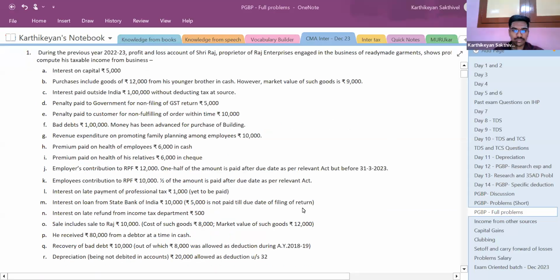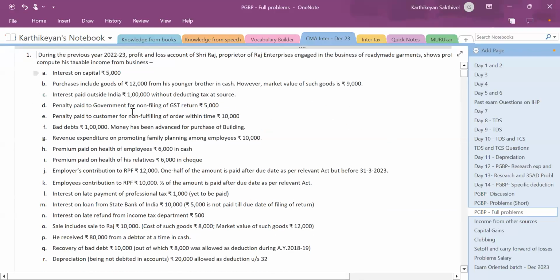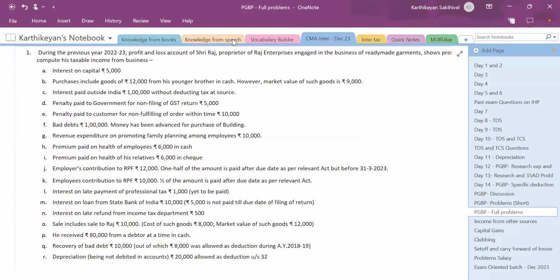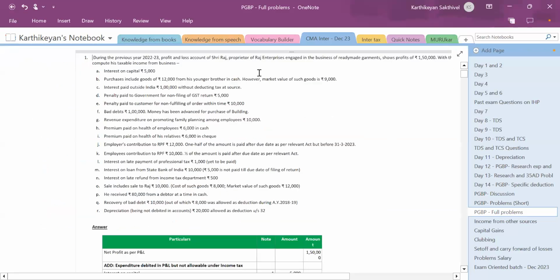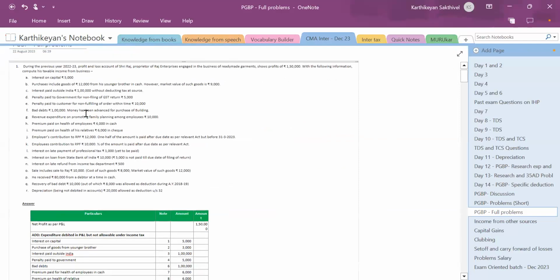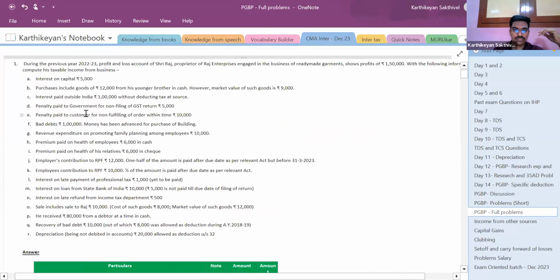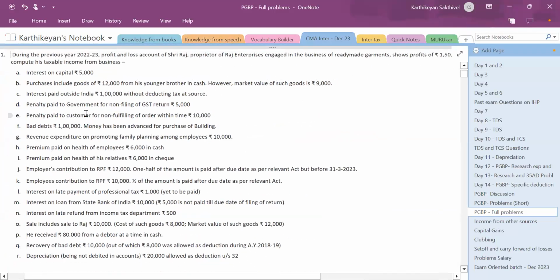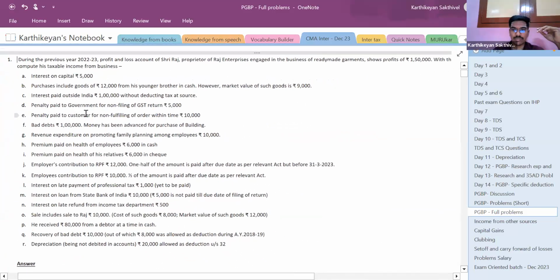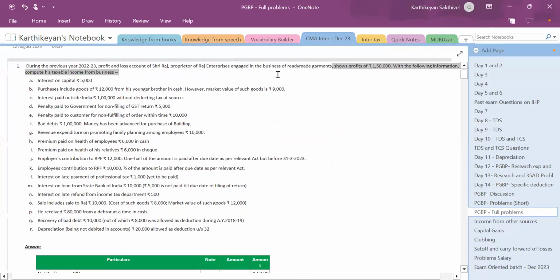Question number 1. During the previous year 2022-23, the profit and loss account of Sri Raj, proprietor of Raj Enterprises, engaged in the business of ready-made garments, shows a profit of 1,50,000.